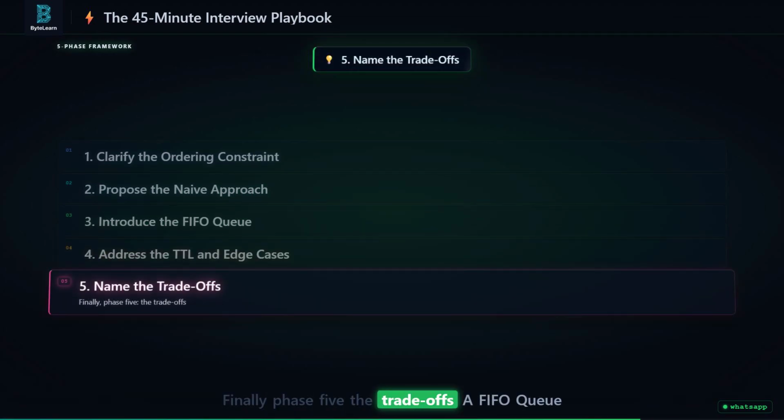Finally, phase 5, the trade-offs. A FIFO queue uses more memory than a basic stack because it needs persistent ordered storage. Head and tail pointers add complexity. A plain array DQ takes O(n). Every one of those is an engineering tax you pay for conversational integrity. The engineer who names the taxes wins the room.